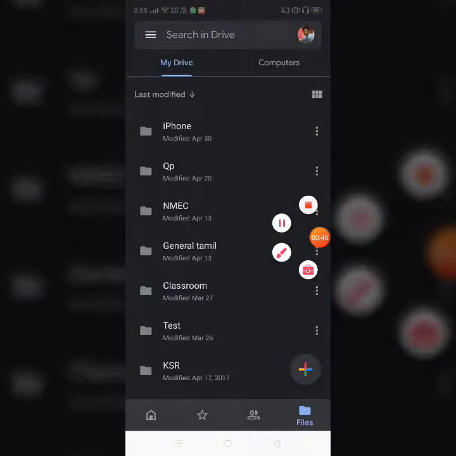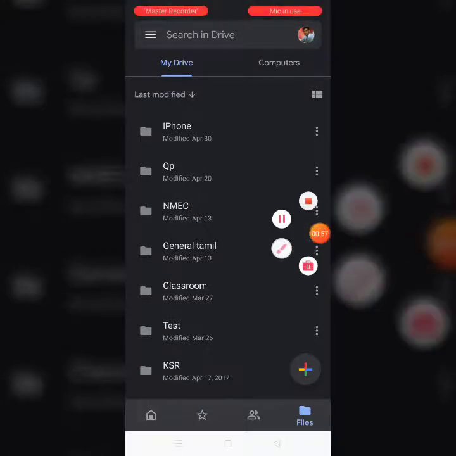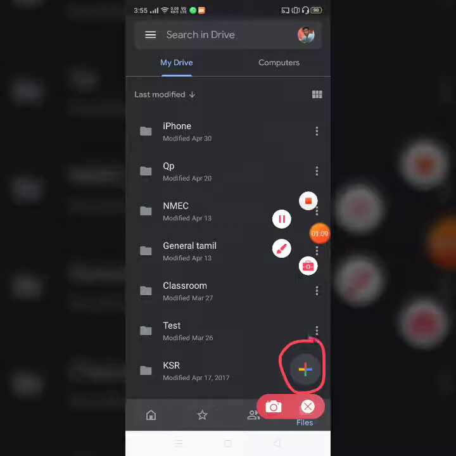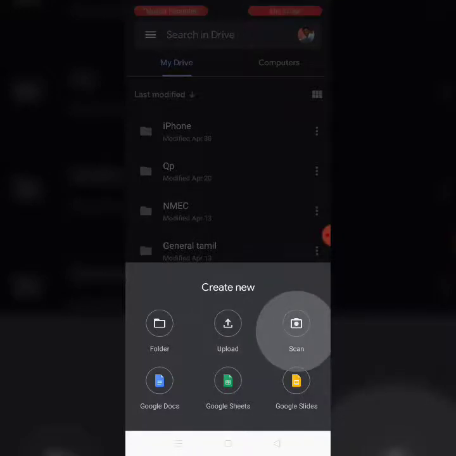And second, how can I upload a file, or how can I make a file reach my Google Drive? There are many ways. Here on the bottom you could see a plus symbol. Click it, and you can create a new folder, the first option here. On the drive you can create a new folder. And second option, you can upload a file. Third, you can use your camera to take a photograph, or you can just scan an image, like they are asking us to scan a photograph through camera.